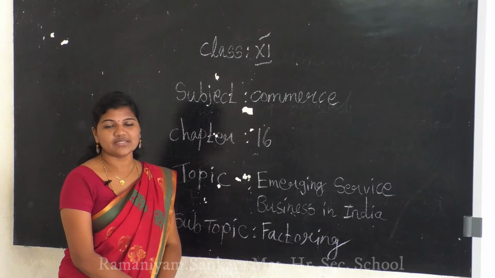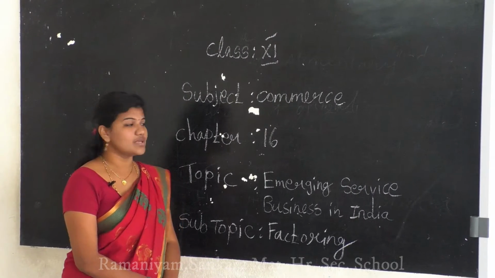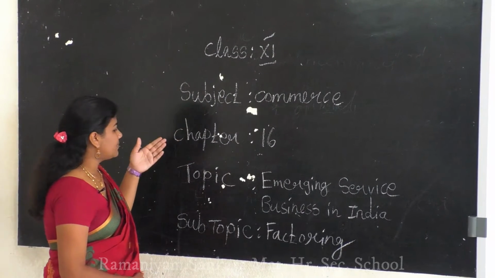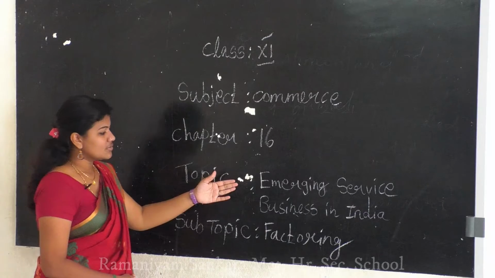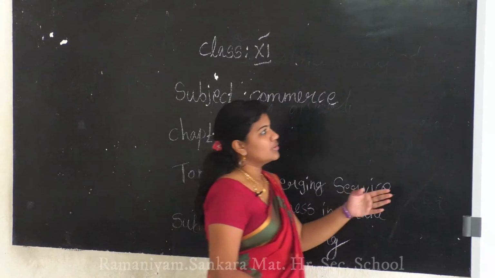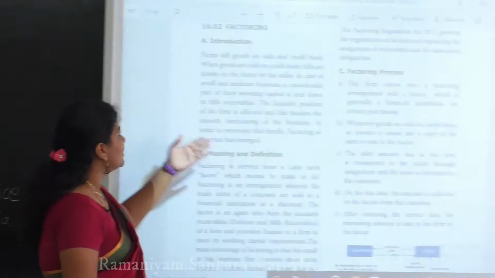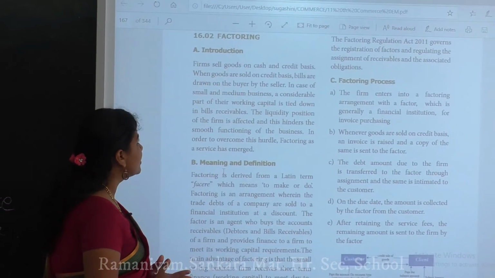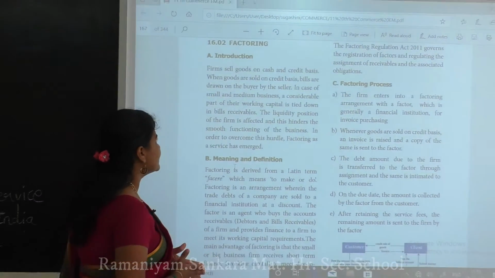We are going to see Commerce, Class 11, chapter 16, Emerging Service Business in India, subtopic: Factoring. Look at the smart board. Factoring introduction. Firms sell goods on a cash and credit basis.